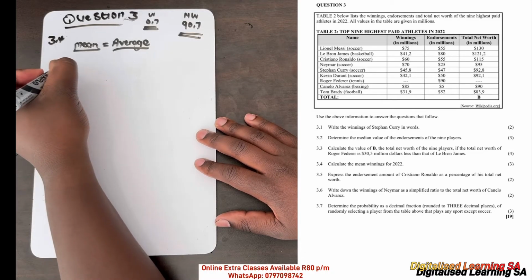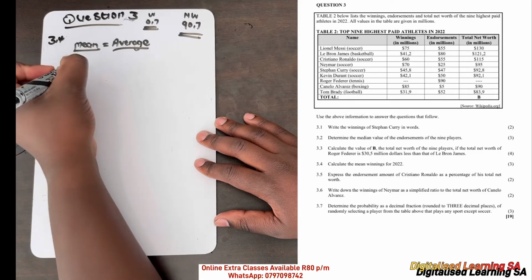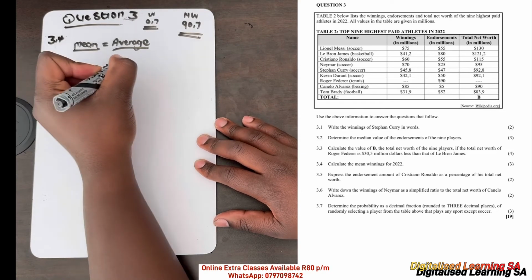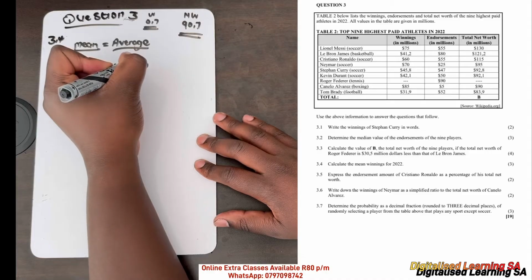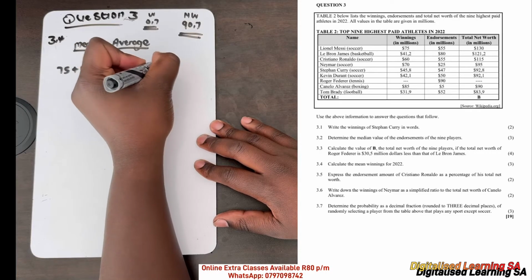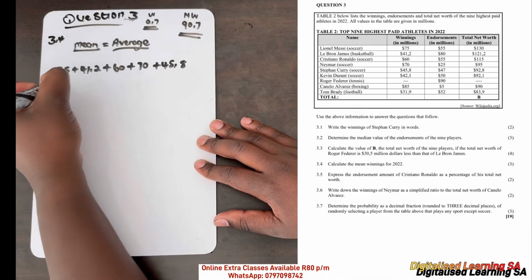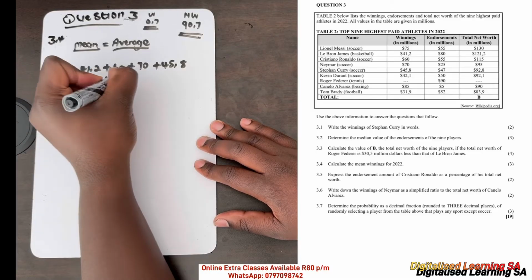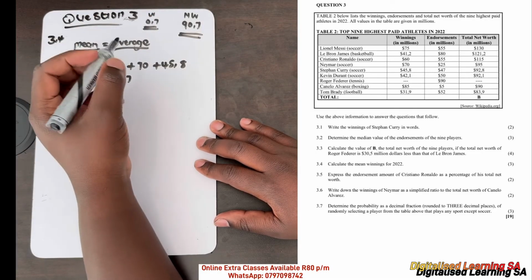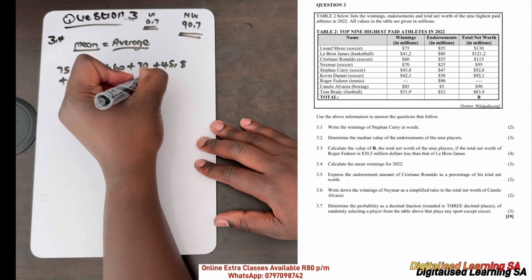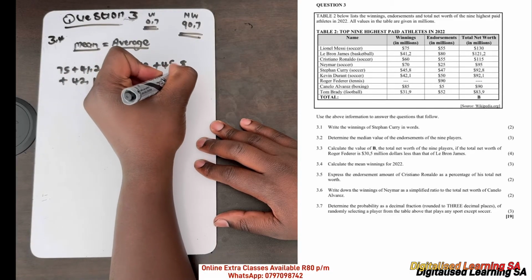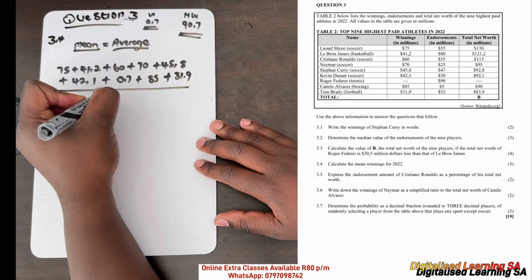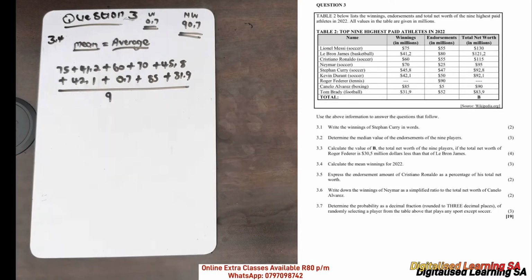So we are going to say 75 plus 41.2 plus 60 plus 70 plus 45.8 plus 42.1 plus 0.7. The 0.7 is this one. Then plus 85, and then plus 31.9, divided by the total number of players, of athletes, which is 9.